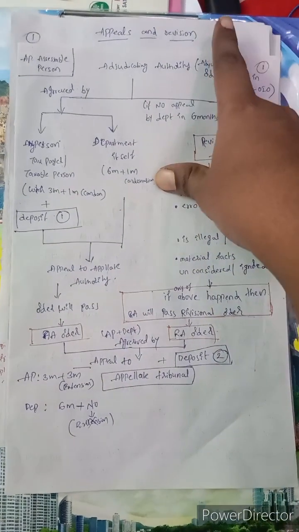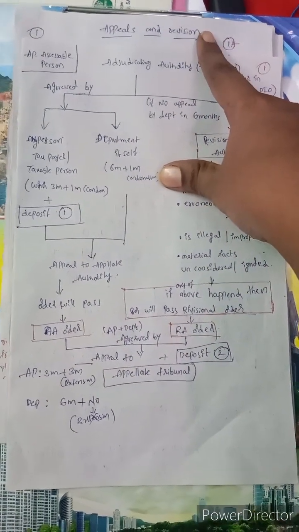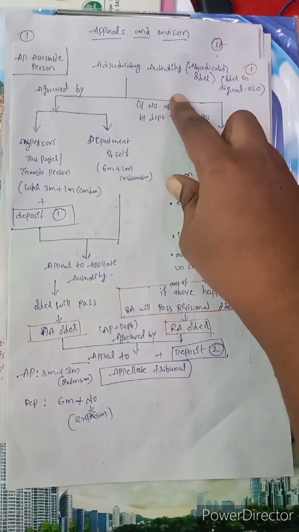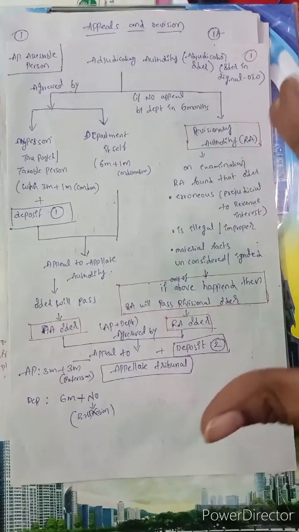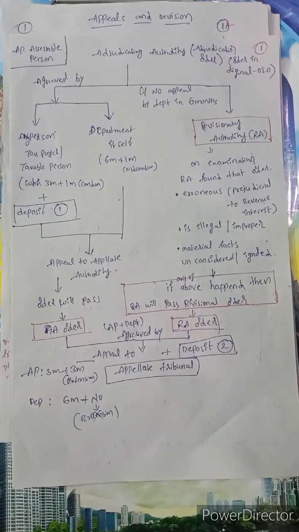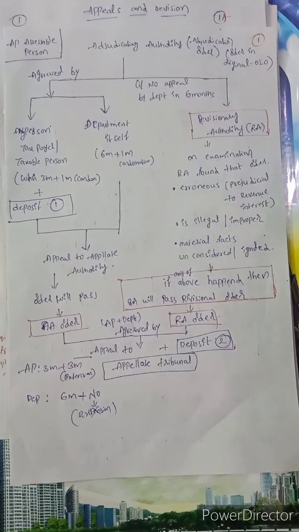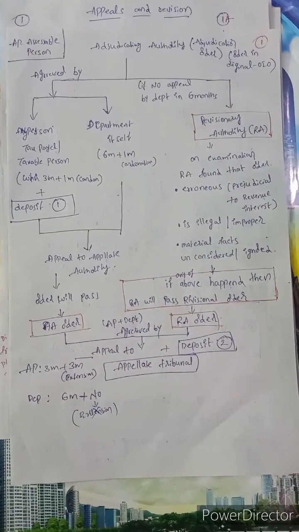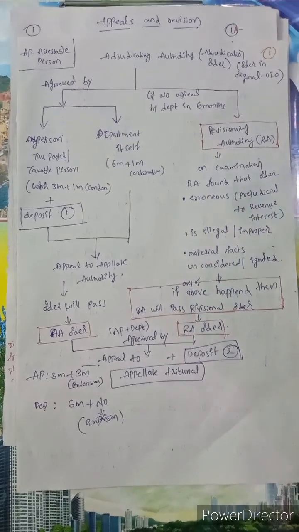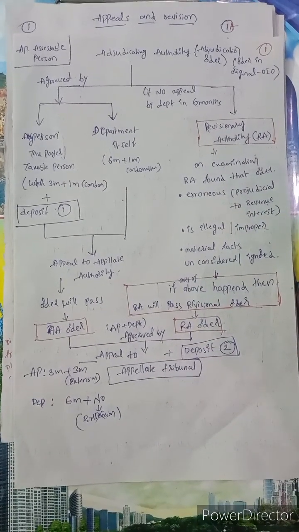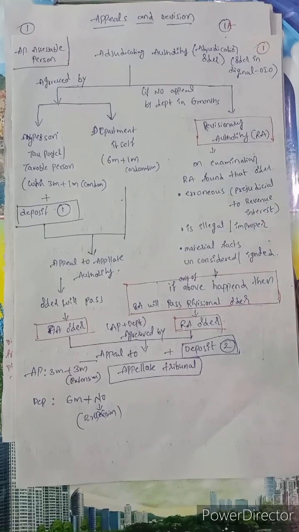Hi guys, now we are going to revise appeals and revision. First, we will see the flow, how an appeal will go and how a revision will go. Then we will see some important monetary limits in this chapter. Okay, let's start the procedure.